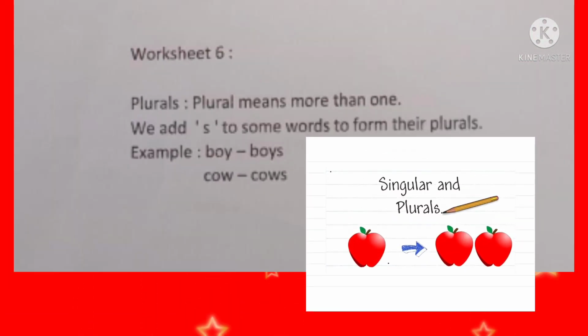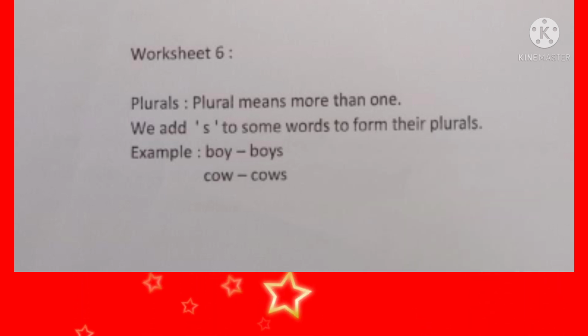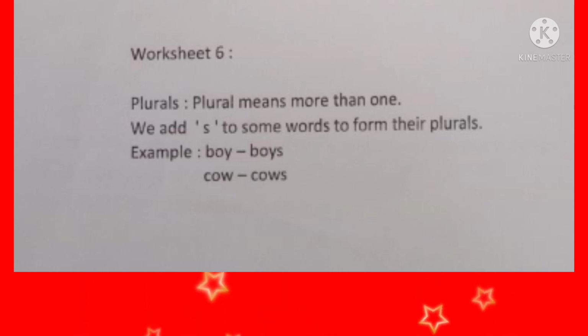Next, worksheet number 6, plurals. So already we learned that plural means more than one. We add s to some words to form their plurals. When we add the letter s to some words, we get the plurals. Example, boy, boys, cow, cows. So in this way, we have to do the exercises given in worksheet number 6.